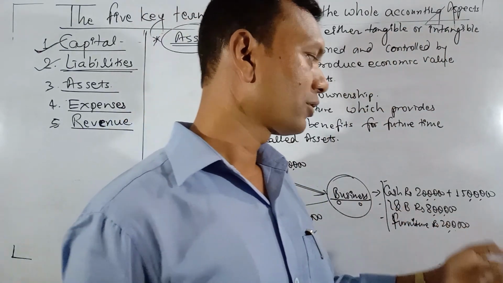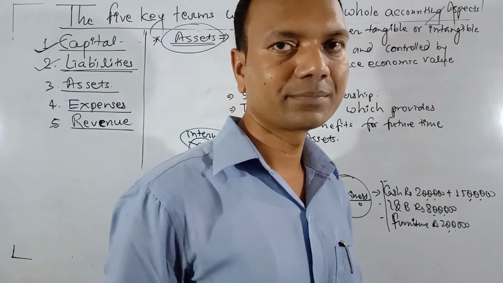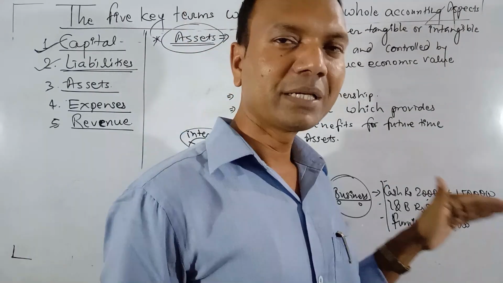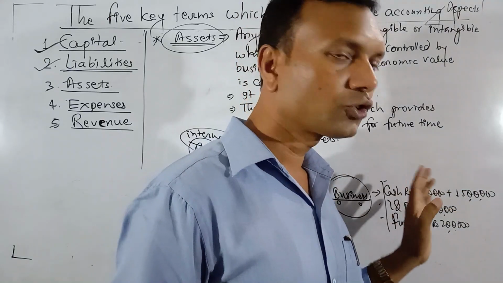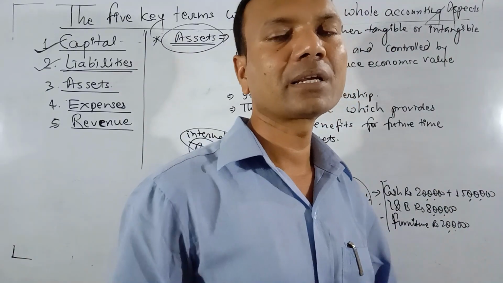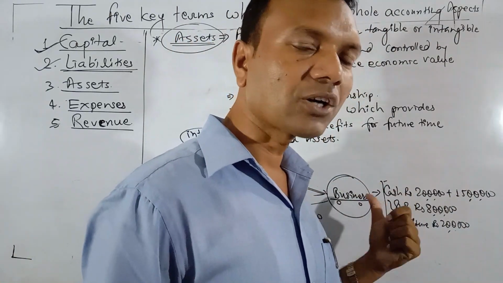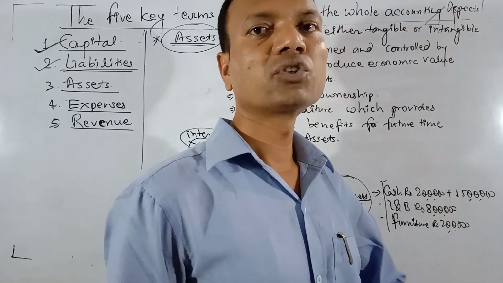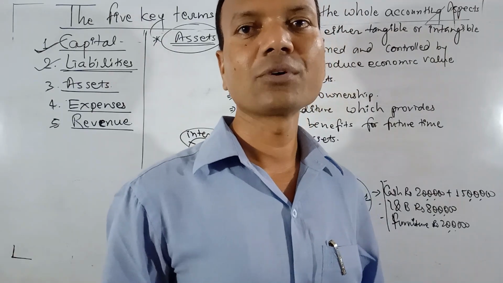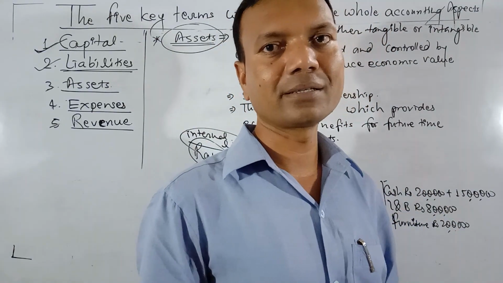The business has land and building worth this much. So the business has right or ownership on these things to utilize them. The business can use this cash to purchase a machine. The business can use this cash to pay salary to the employees. It means the business has ownership on all these things to utilize them. So ownership on something is said to be assets. If you have ownership on something, that is your asset.